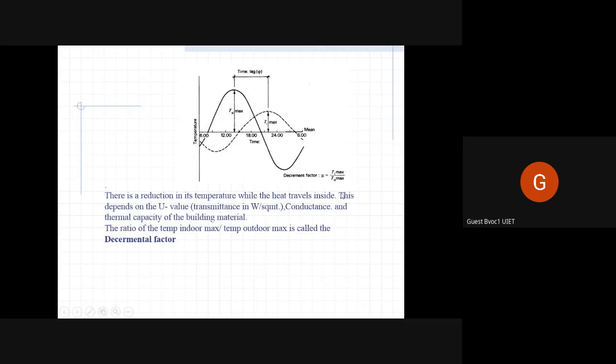And this ratio, if we divide Ti max by To max, meaning maximum outside temperature minus maximum inside temperature, is time lag. And if we take the ratio of maximum inside temperature and maximum outside temperature, it's called the decrement factor. Decrement means reduction, loss. So the loss factor of temperature from outside to inside is the ratio of inside maximum and outside maximum temperature. And the difference, the subtraction, gives us time lag.